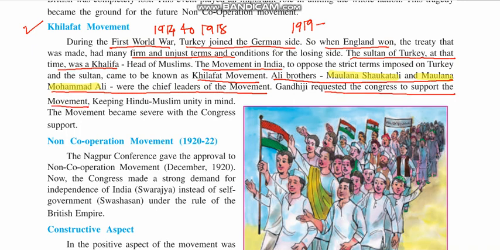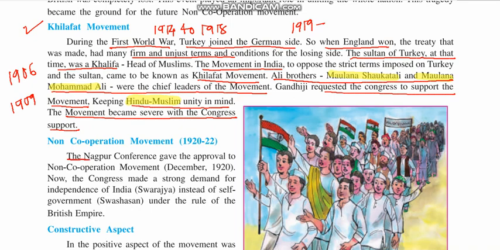Why did Gandhiji do this? Because he wanted to unite Hindus and Muslims, who were divided by the Parliamentary reforms introduced in 1909 and by the Muslim League, which was created in 1906. So this was a chance to unite Hindus and Muslims, which was very important for getting independence faster. The movement became stronger with the Congress support. Congress also supported it, but it did not get the result that was anticipated by Gandhiji.